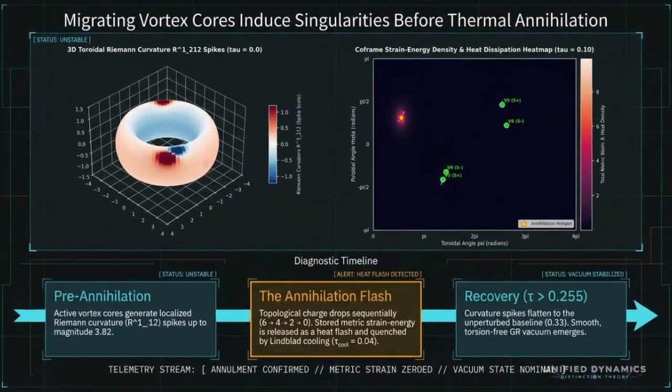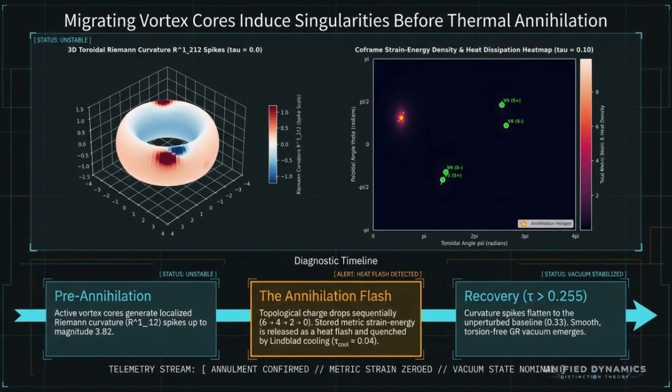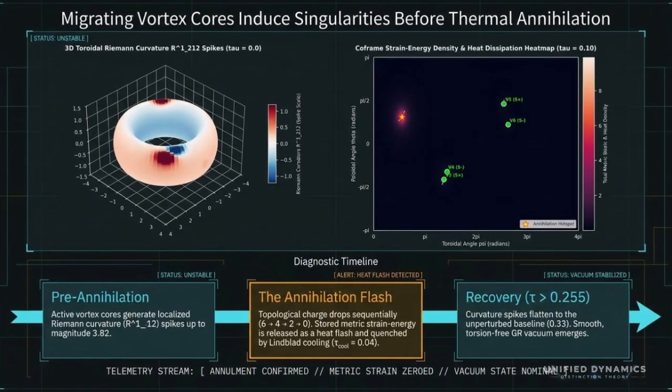This slide is about defects. The torus image shows localized curvature hotspots, or vortex cores, moving across the coframe geometry. The heat map shows where strain energy is concentrating and dissipating.